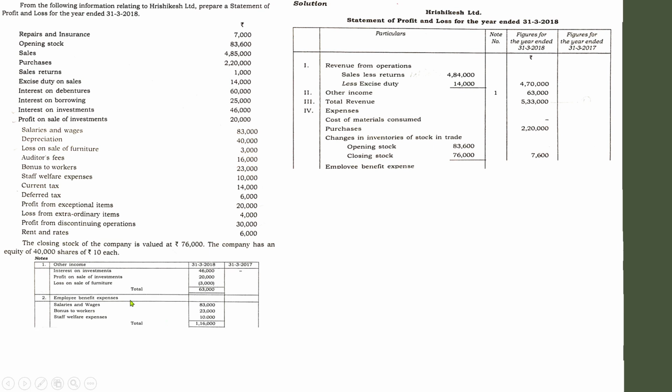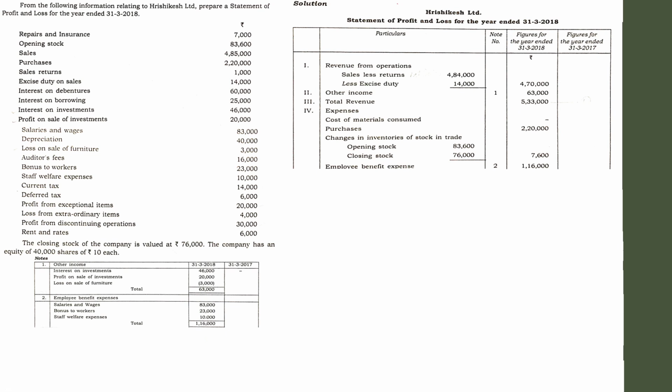Employee benefit expenses include, first of all, salaries and wages, which is given in the question, 83,000, bonus to workers 23,000, and staff welfare expenses 10,000. So add together all these three items, and you will get employee benefit expenses 1,16,000. Since it was the second computation note, we have given 2 under the note number column.